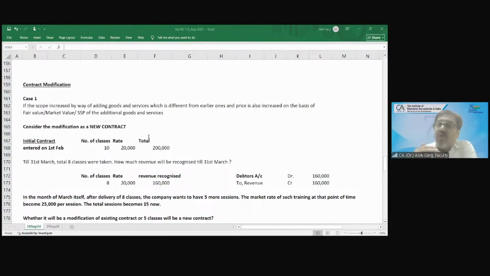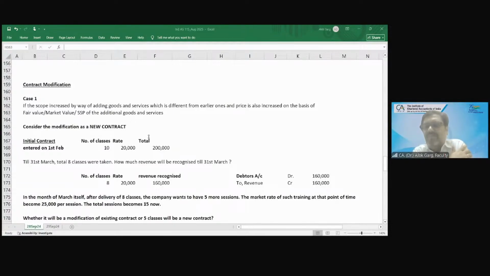So if your scope is increasing, three things. If your scope is increasing, it means addition of additional goods and services. And the additional goods and services are different from the earlier ones.